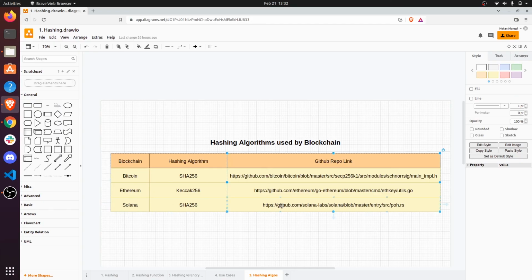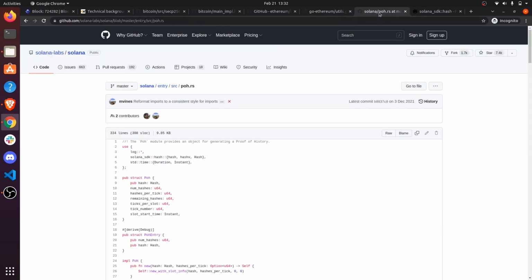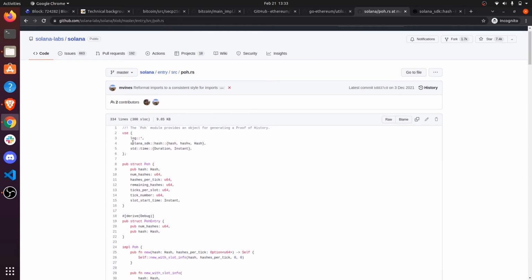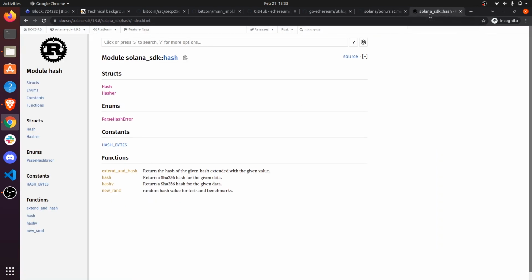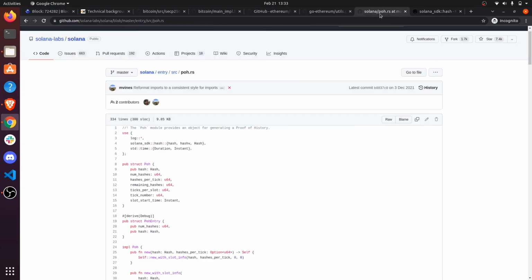And the third one we'll be having a look at is Solana. We go to the Solana Rust implementation on github.com/solanalabs/solana. And here we see it uses the Solana SDK and imports a hash module from the Solana SDK. However, it does not explicitly mention which hashing algorithm it uses. We'll go to the Solana SDK's crate documentation and we go to module hash. Here we have a hash function which reads: returns a SHA-256 hash for the given data, which lets us figure out that Solana uses the SHA-256 hashing algorithm.